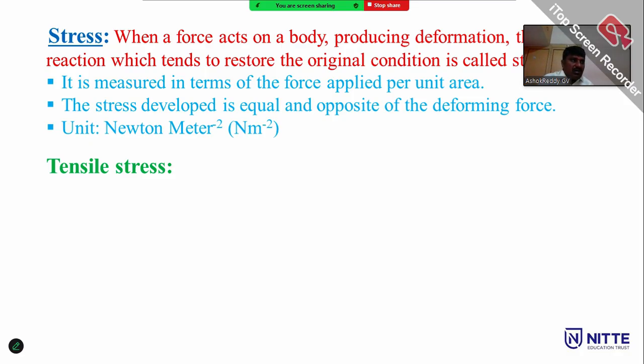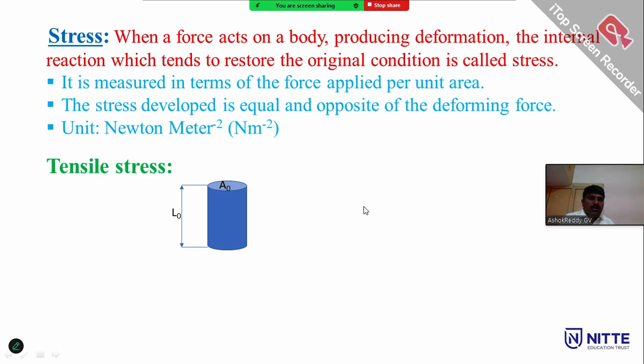Stress means the force acting per unit area. When a force acts on the body producing deformation, the internal reaction which tends to restore the original condition is called stress. The force acting per unit area is called the stress. The stress developed is equal to the opposing deforming forces, meaning the restoring force is equal to the deformation force when the body is in equilibrium.